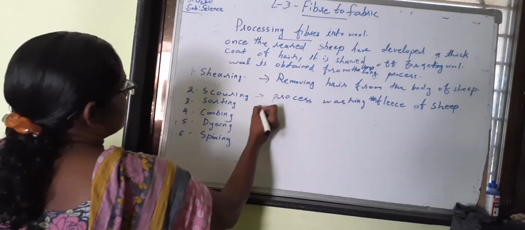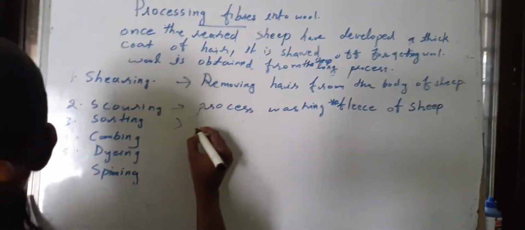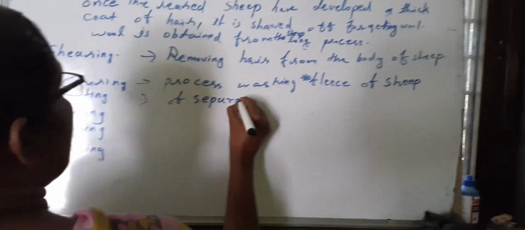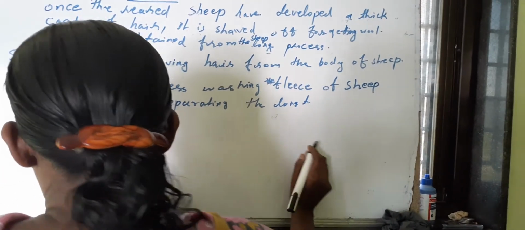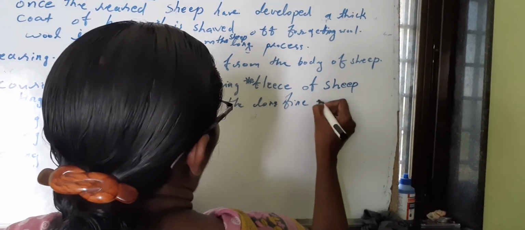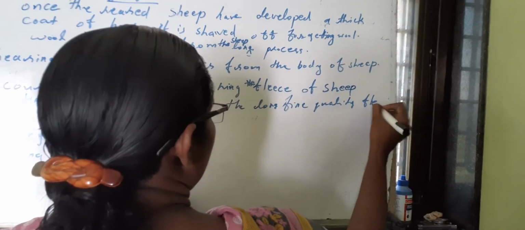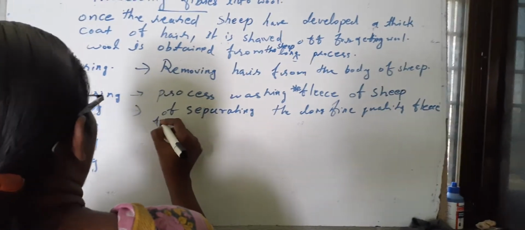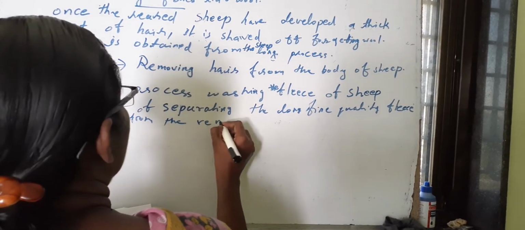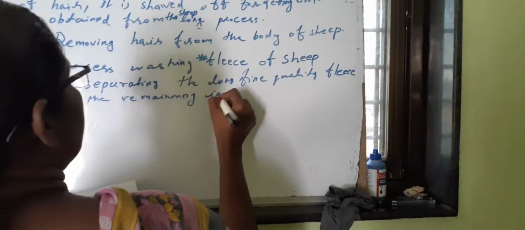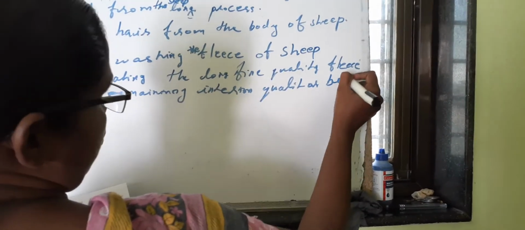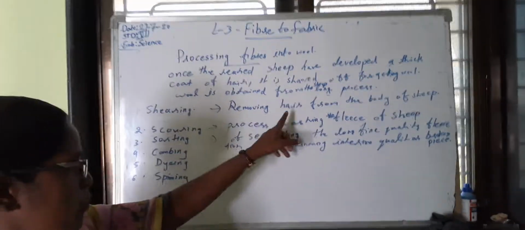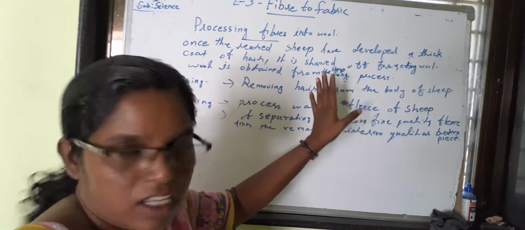Next one, sorting process. Sorting is the process of separating long fine quality fleece, fleece means hair, from the remaining inferior quality or broken pieces. So first, shearing is removing the hair, next scouring is washing that hair or fleece or sheep.